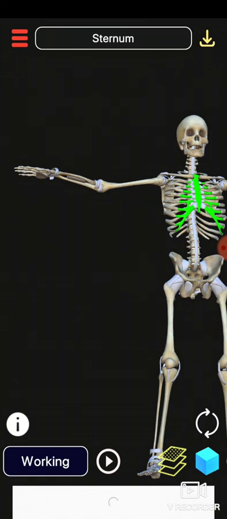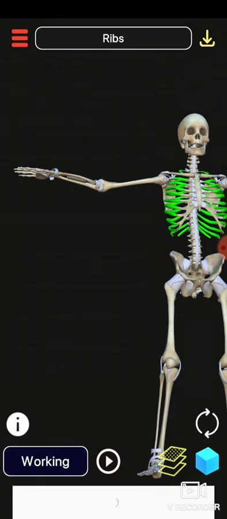The last 2 pairs of ribs are not connected with your sternum. These last 2 ribs which are not connected to your sternum are floating ribs because they are not attached in the front and joined only to the backbone. That's why these ribs are known as floating ribs.